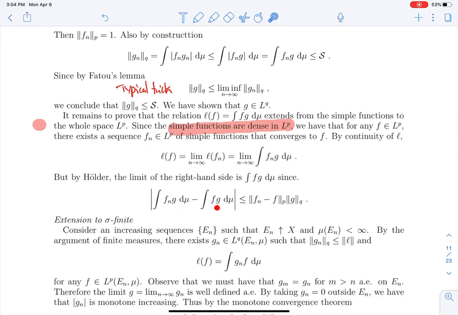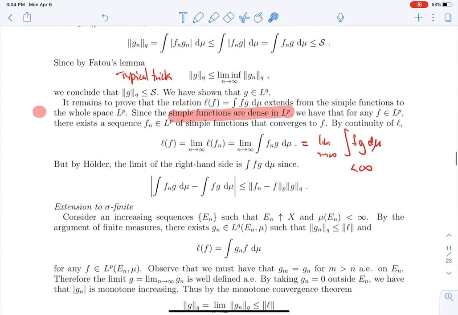I can write this as the integral of Fn minus F times G, and then by Hölder this is smaller or equal to the LP norm of Fn minus F times the LQ norm of G. Therefore, since Fn converges to F, this converges to the integral of Fg dmu, which is finite because G is in LQ and F is in LP.